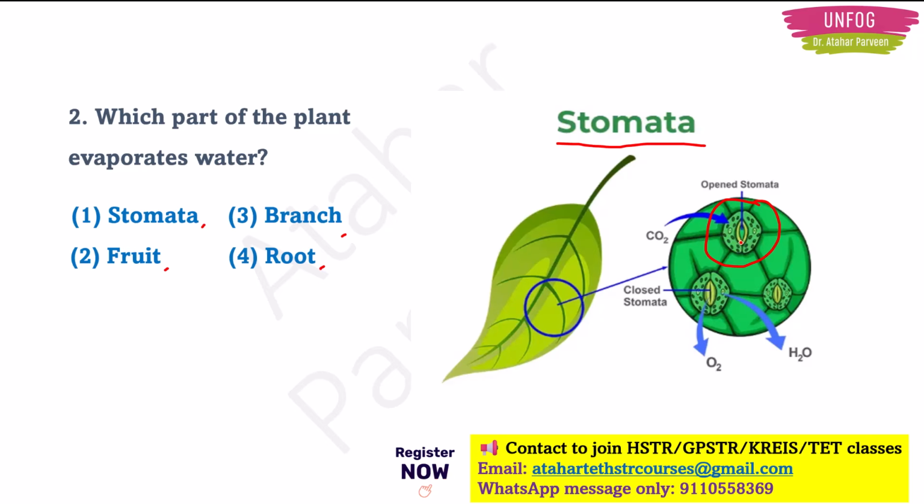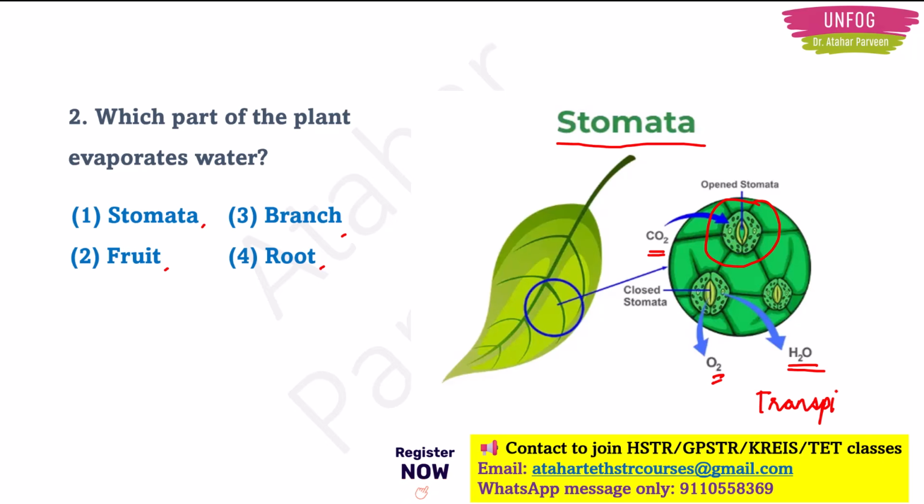Okay. So when it is open, it will take in carbon dioxide. Why will it take in carbon dioxide? For photosynthesis. So this carbon dioxide is taken in through stomata for photosynthesis, and after the photosynthesis process is over, it will close, because there is no requirement for carbon dioxide now. So it will close and it will give out oxygen and water vapor. Water vapor means water is evaporated in the form of gas, in the form of a vapor. And this process is also known as transpiration.